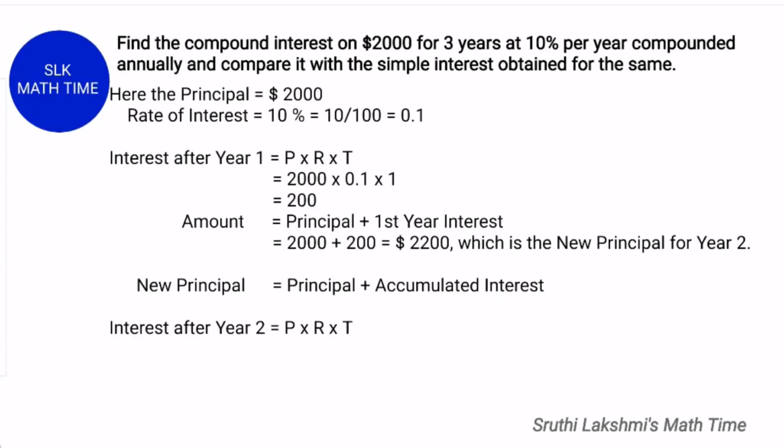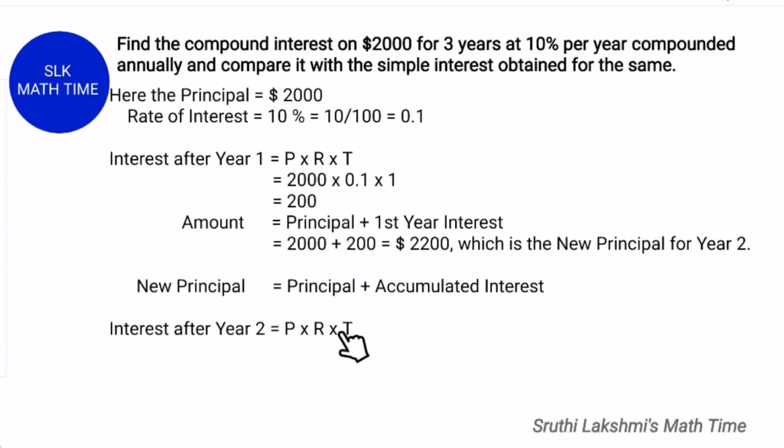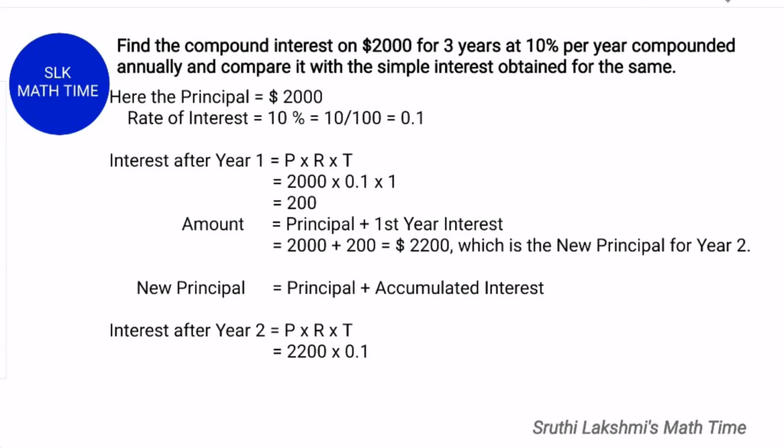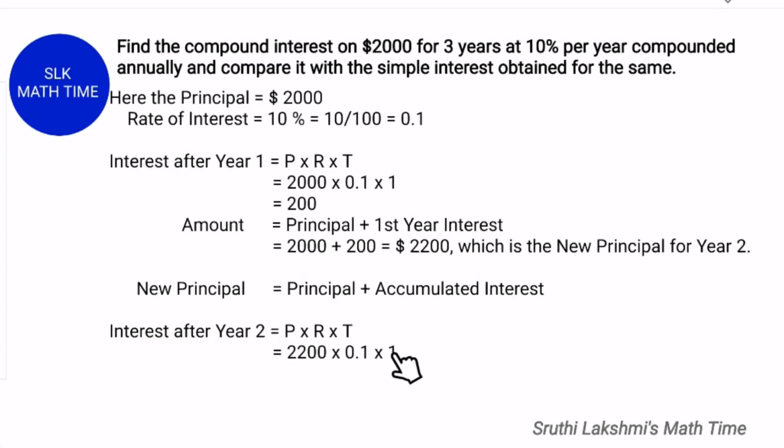So let's see the second year. The formula is P into R into T. The principal is $2,200, which is the total amount of the first year, into R, which is 0.1, into T, which is 1. When we multiply this together, we get 220.